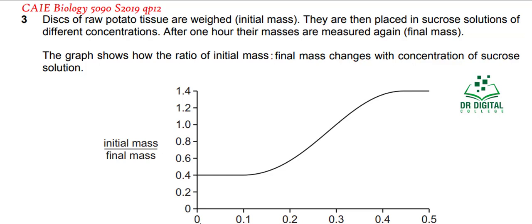On the x-axis is the concentration of the sucrose solution in mole per dm cube, changing from 0.1 to 0.5. The ratio of initial mass to final mass is constant up to 0.1, then it is increasing, and after 0.4 mole per dm cube it is once again constant.